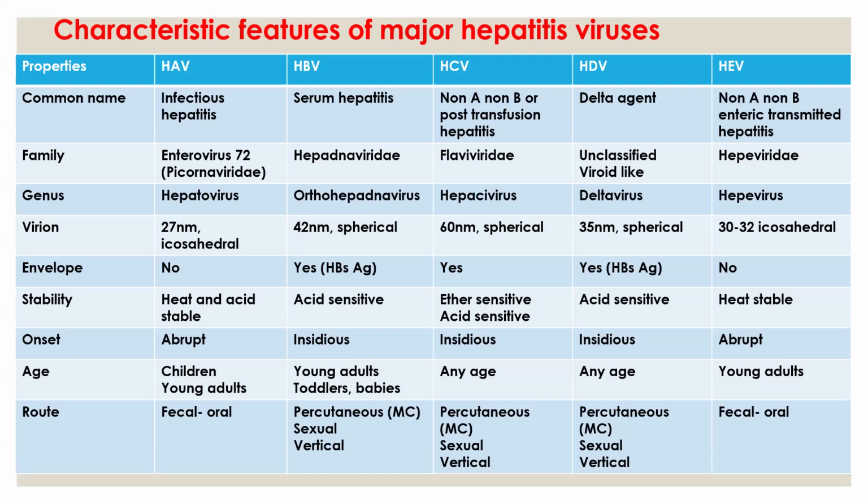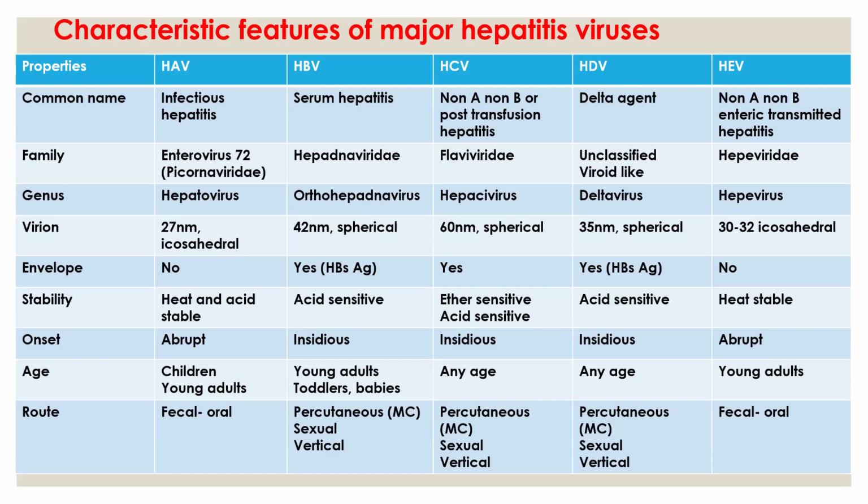Hepatitis B virus belongs to the family Hepadnaviridae. Hepatitis C virus belongs to the family Flaviviridae. Hepatitis D virus is unclassified, with a viroid-like structure. Hepatitis E virus belongs to the family Hepeviridae. As for genus, hepatitis A virus belongs to the genus Hepatovirus, hepatitis B virus to Orthohepadnavirus, hepatitis C virus is Hepacivirus, hepatitis D virus is Deltavirus, and hepatitis E virus is Hepevirus.